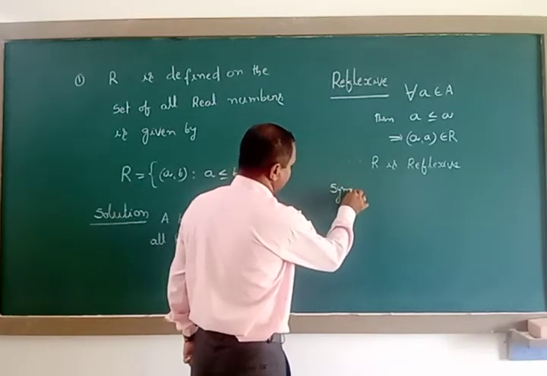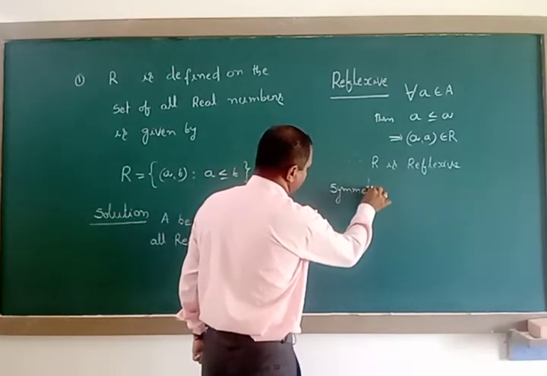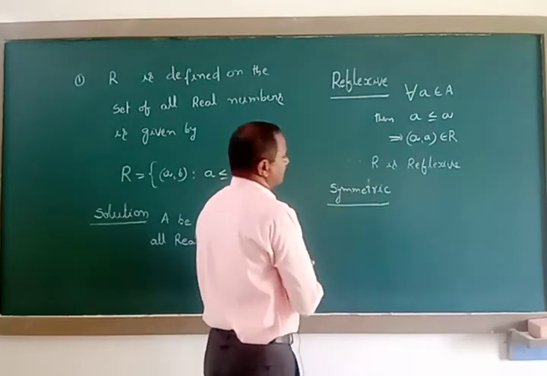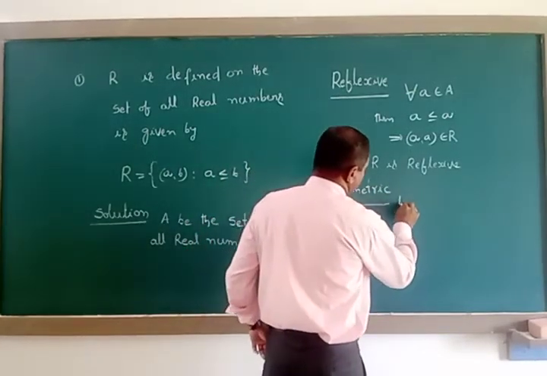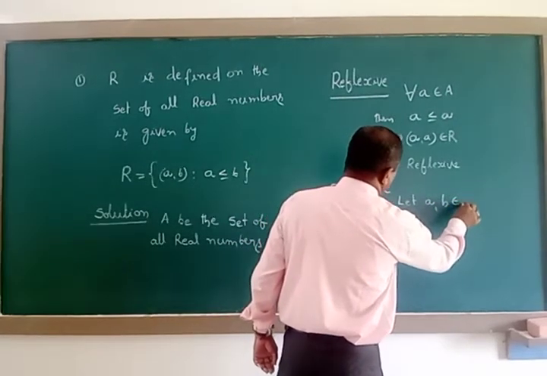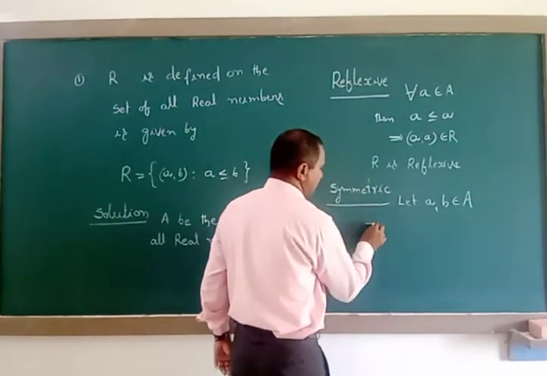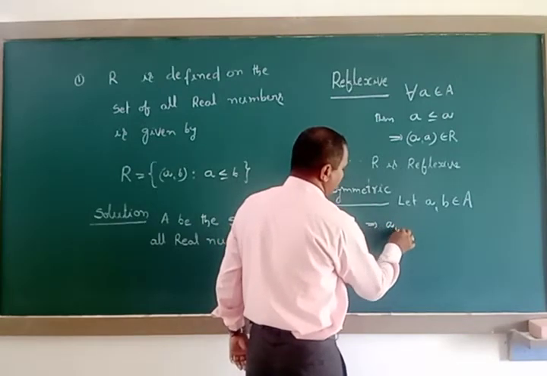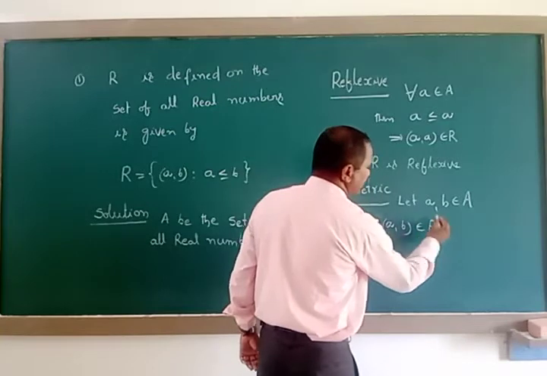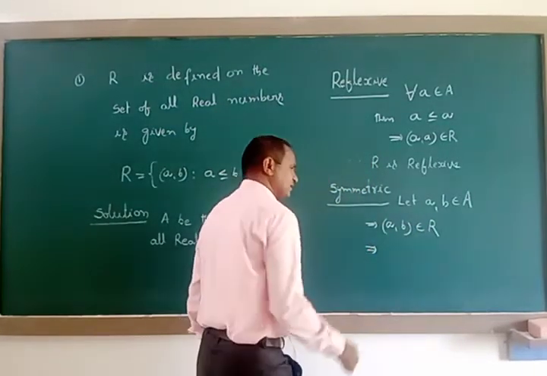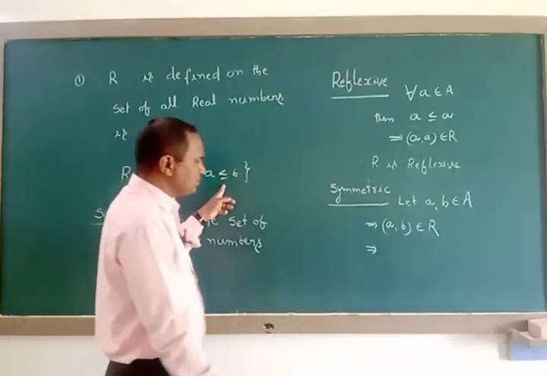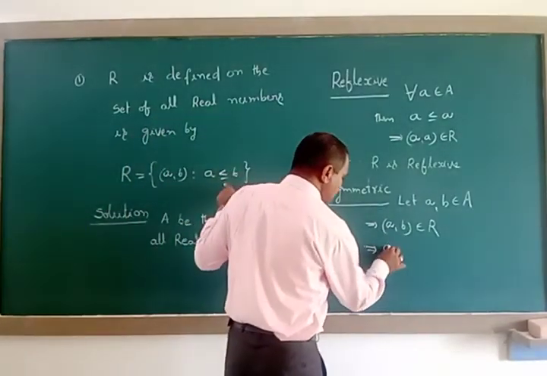Symmetric here. Let (a, b) belong to capital A, that is, small a and small b belong to capital A. That implies (a, b) belongs to capital R; one ordered pair is there in the relation capital R. For (a, b) belongs to capital R, we are taking the condition a is less than or equal to b.